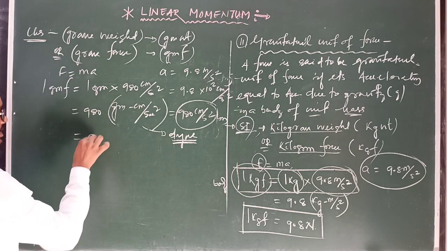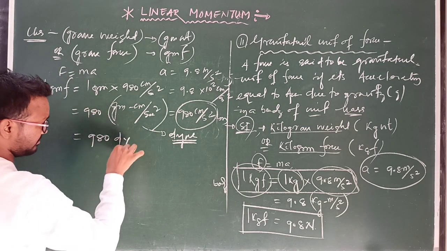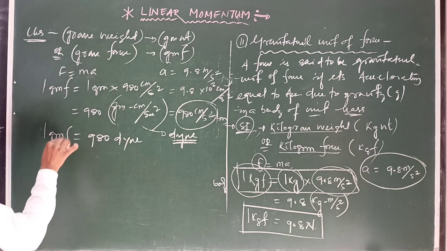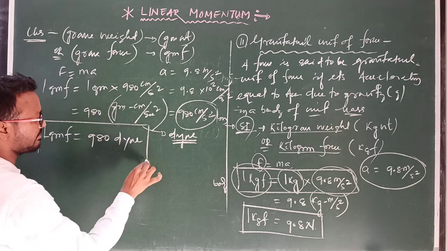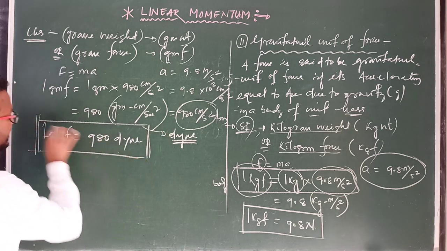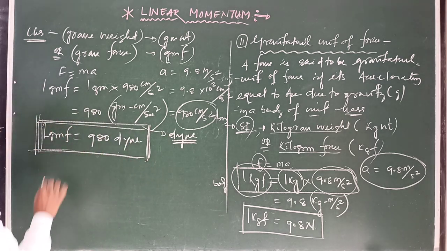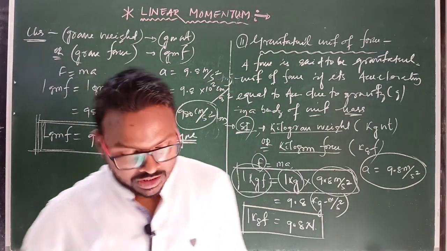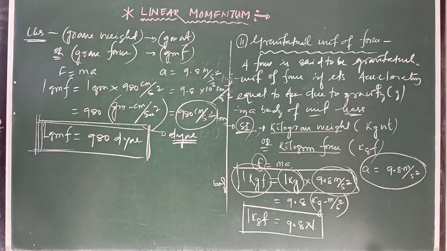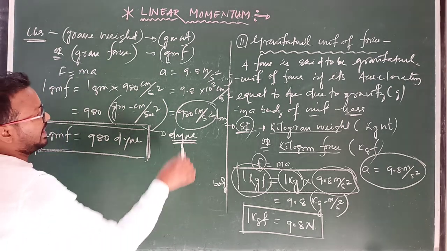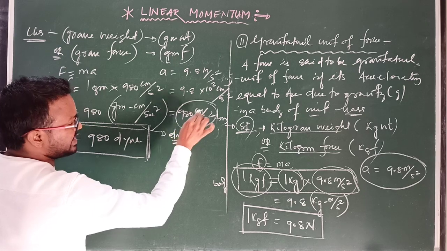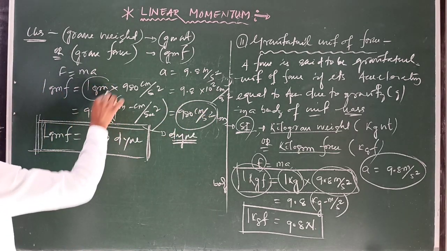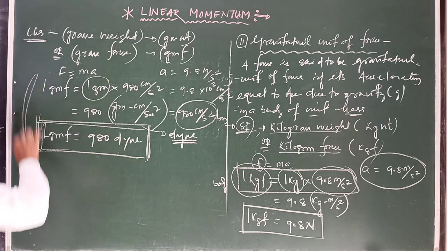So we write 980 dyne equals 1 gram force. Clear? So you can write the definition of 1 gram force: it is that force which produces an acceleration of 980 centimeter per second square in a body that possesses a mass of 1 gram. Clear? This is the definition you can write from this relation.